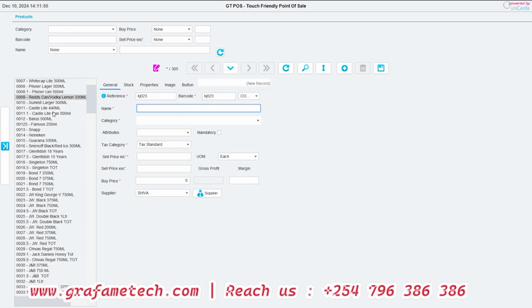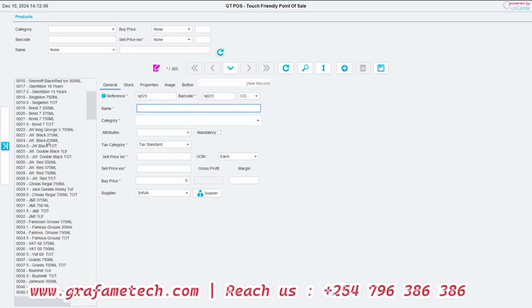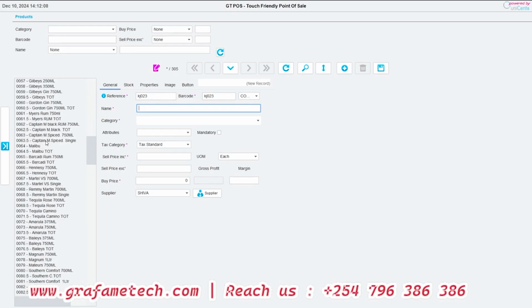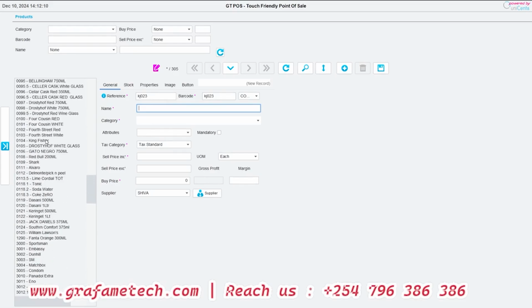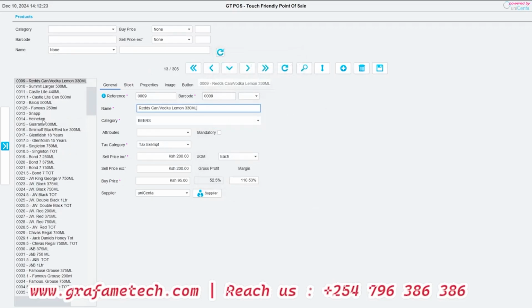And this reference is just like when a kid is admitted to school, he's normally given a unique identifier number. So you have to give your products unique identifiers. For example, if you use 001, 002, sometimes you might get lost or confused. Let's say you want to create a product called Guarana.